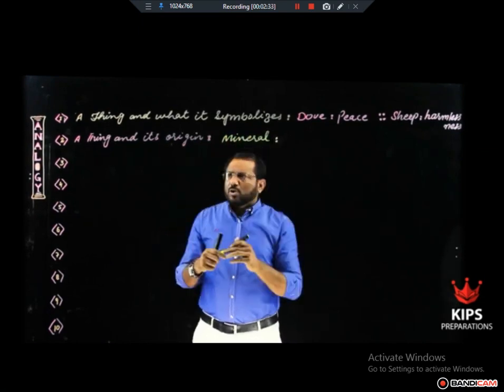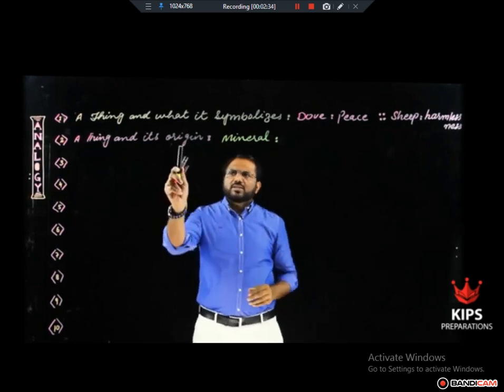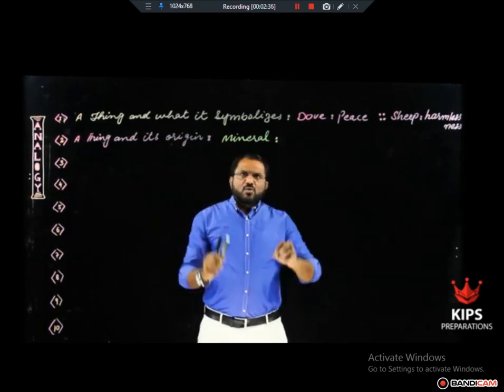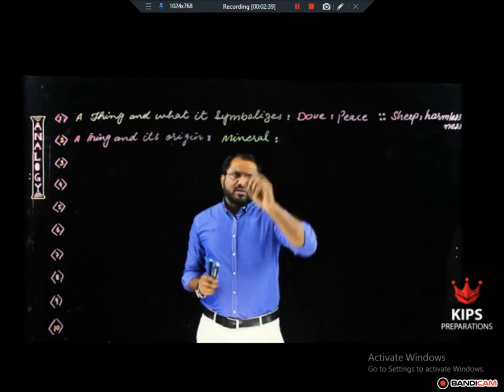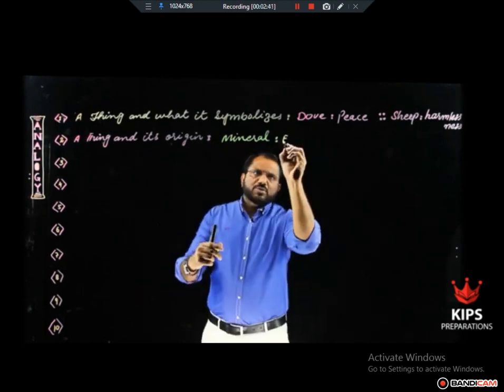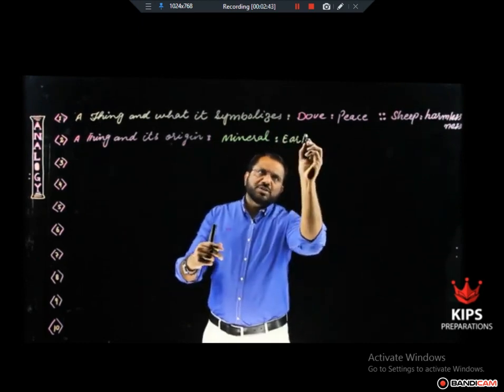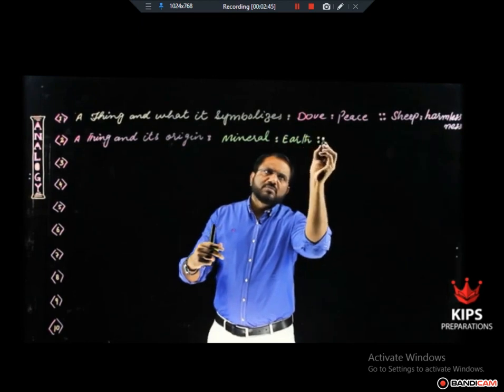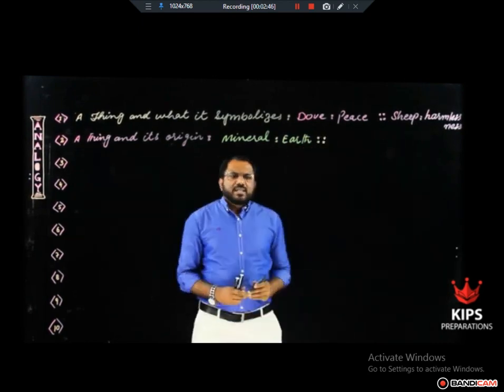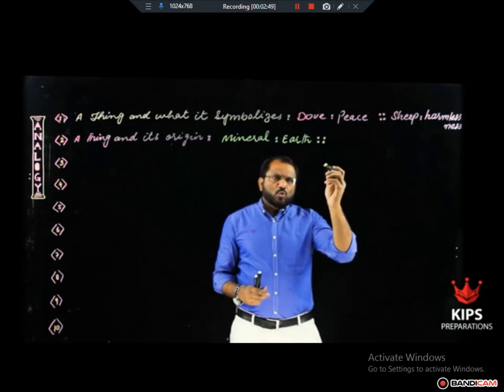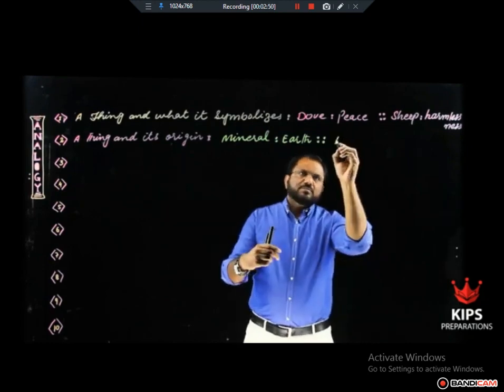And by origin, I mean where things actually come from. Where do minerals come from? Earth. So earth is the origin of minerals. In the same way, where do we get heat from?